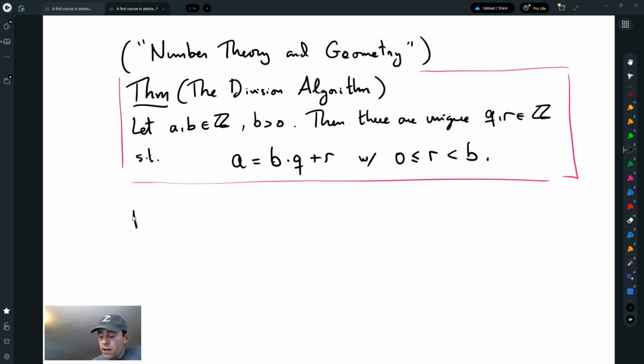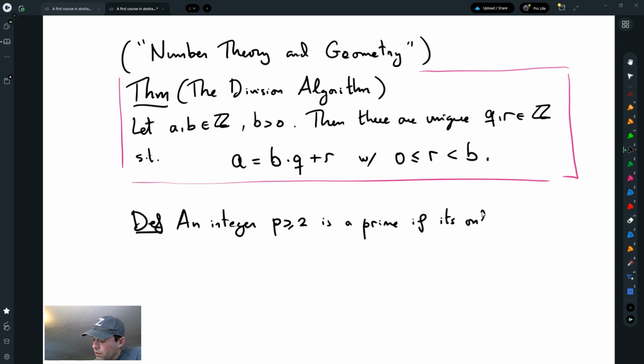Other theorems that are usually proved in the number theory class, which I'm not doing here but which are again in Judson, are theorems about prime numbers. So let me define what a prime number is. An integer p bigger or equal to 2 (1 is not a prime number) is prime if its only positive divisors are 1 and p.